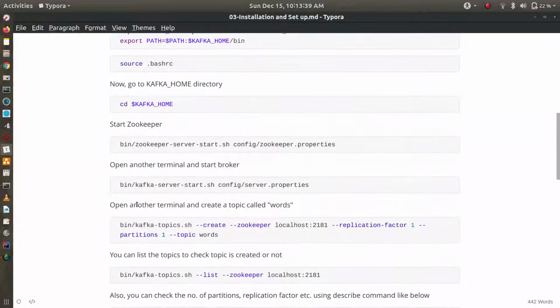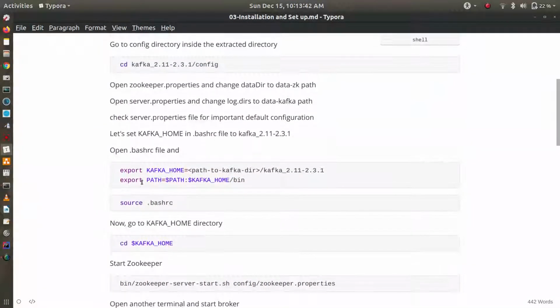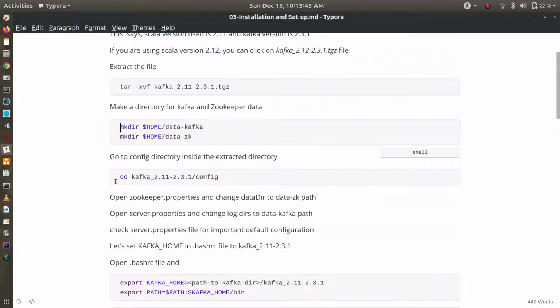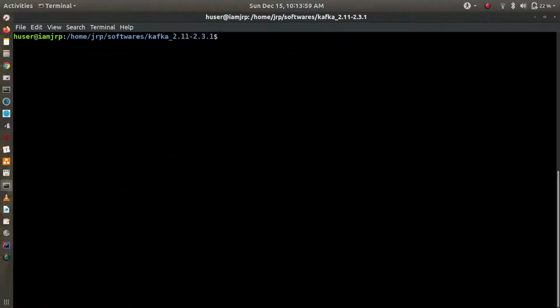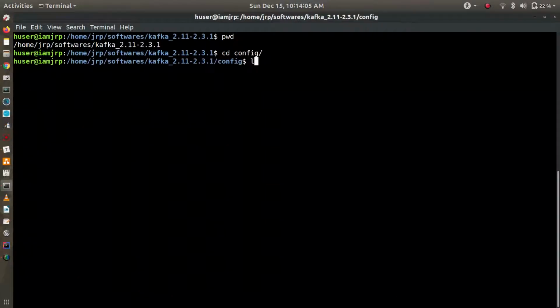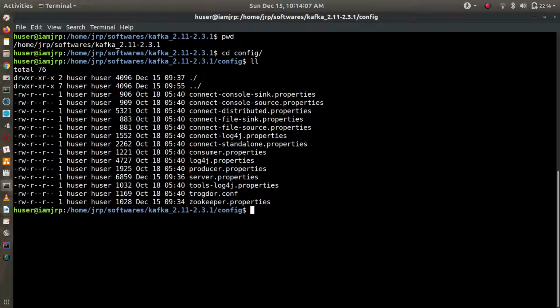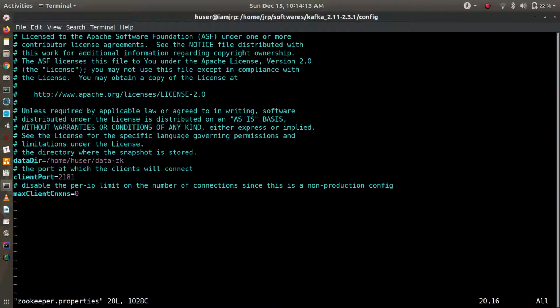Then what you need to do is set up Kafka. You can go to the config directory and change all of this. Let's go into the extracted directory, and go into config first. In config you have the zookeeper.properties. Let's open that zookeeper.properties, and here you can see I have changed the data dir, pointed the data dir to this data-zk directory,